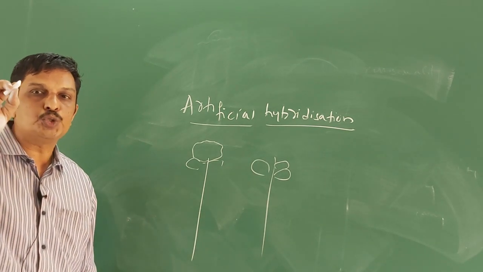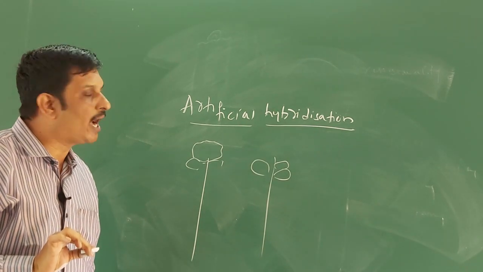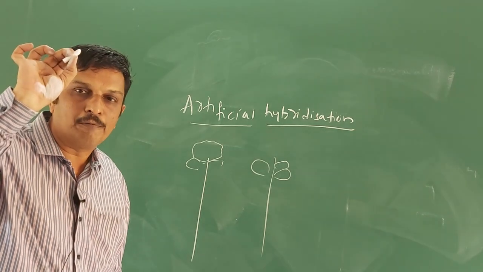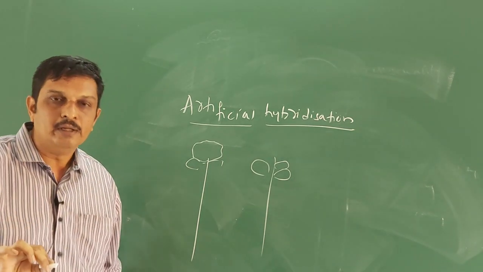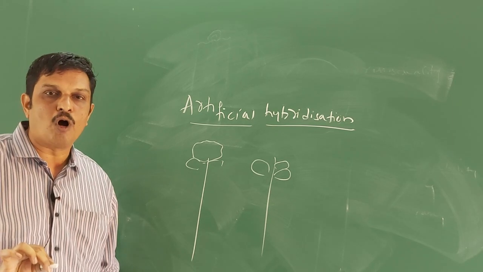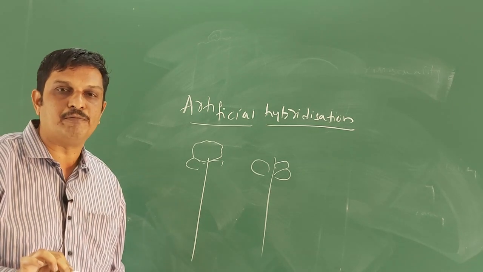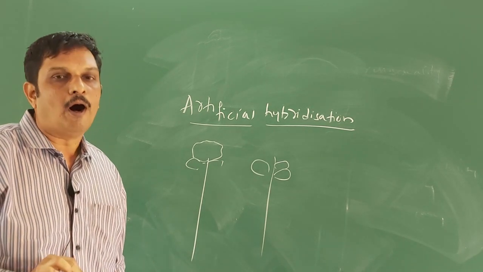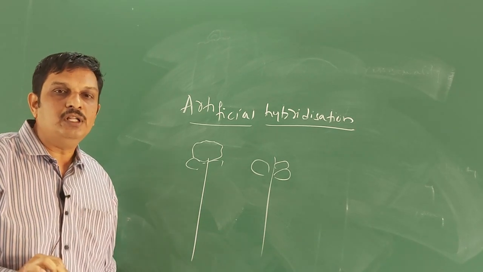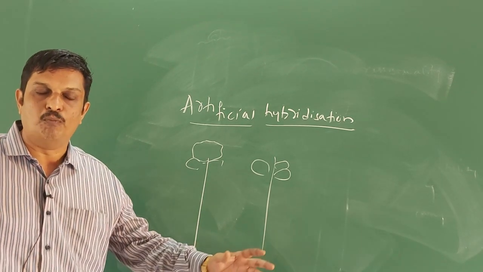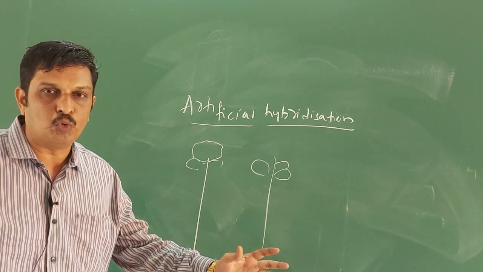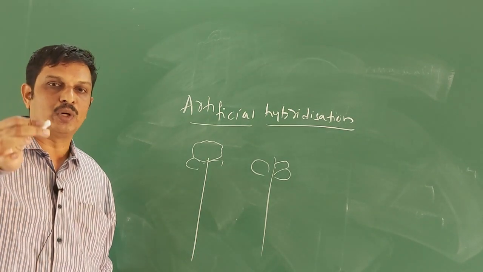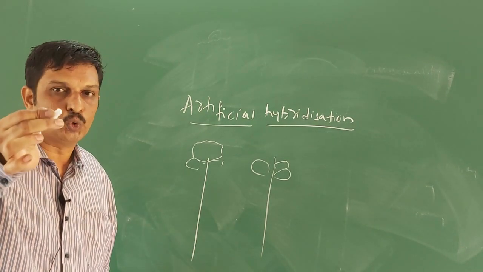Therefore, I used the sentence, artificial hybridization is one of the methods in plant breeding that involves crossing of plants belonging to two different varieties or species or even genera to bring the desirable characters of both the plants into a single progeny called a hybrid. There is also another type of definition, you can go through the notes.